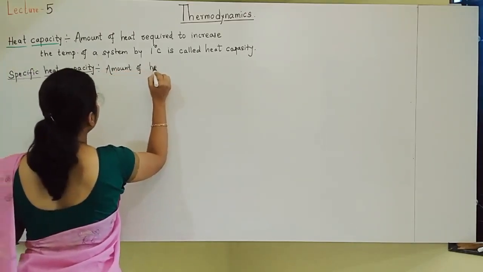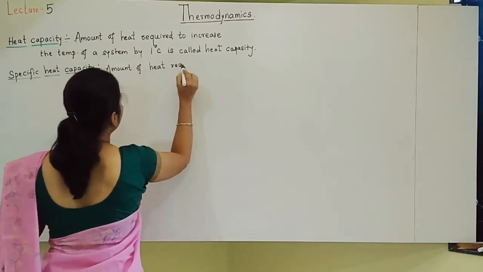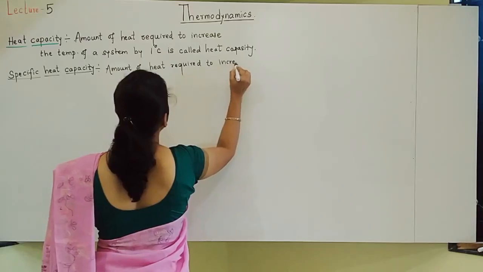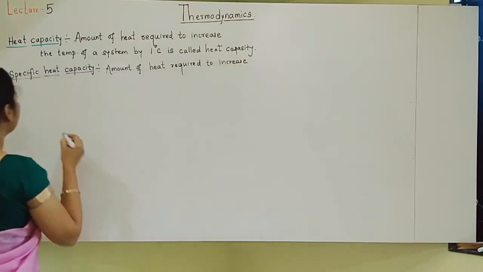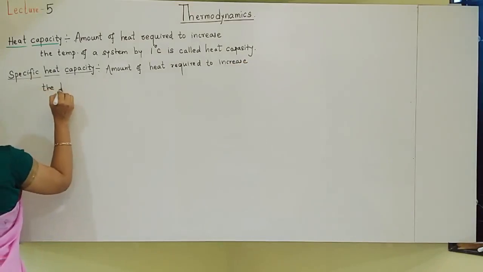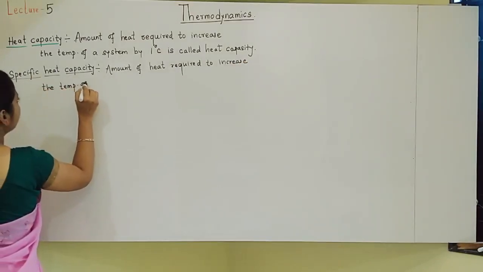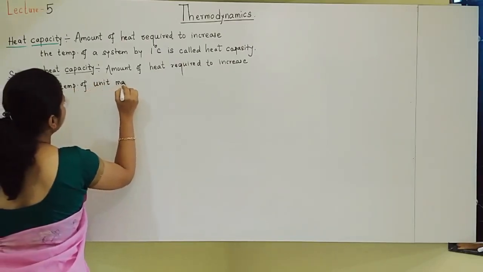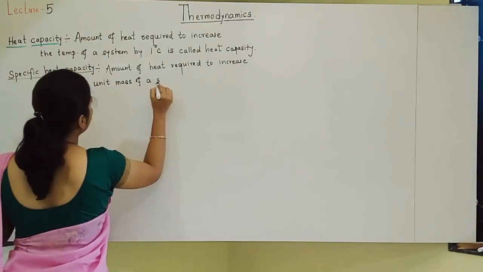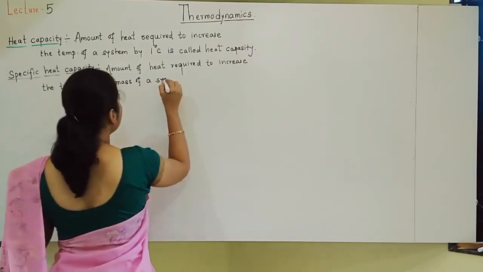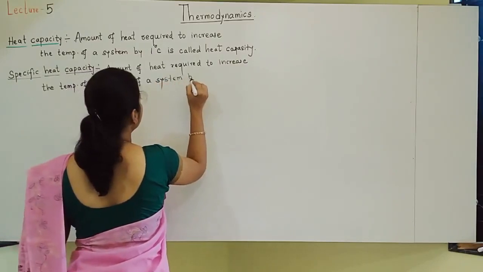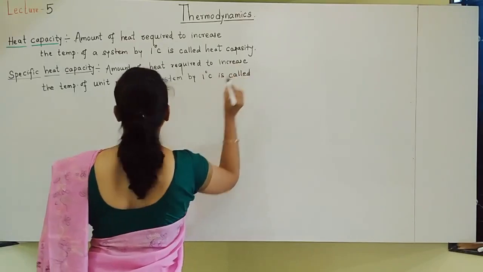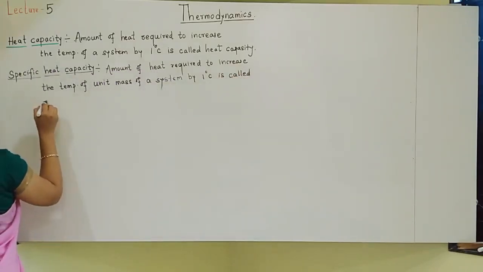Amount of heat required to increase the temperature of unit mass of a substance or system, we can say unit mass of a system, by 1 degree Celsius is called specific heat capacity.